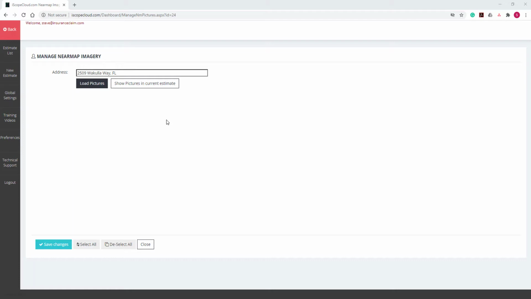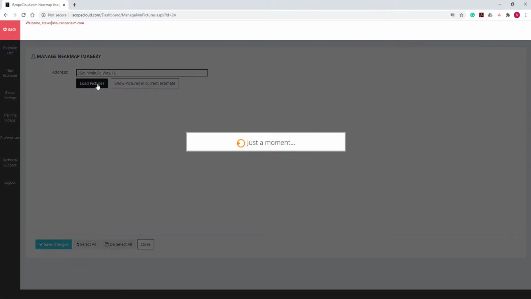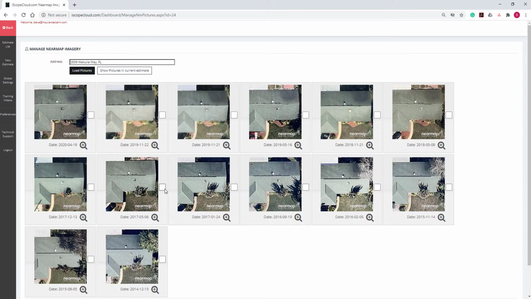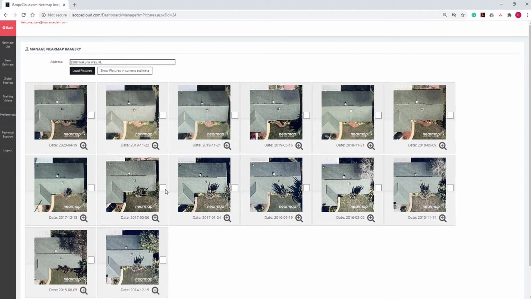Sometimes this is enough information and sometimes it is not. In this case, it is sufficient. After I show you how the imagery is managed, I'll circle back and discuss the address field in a little bit greater detail. The search resulted in 14 images being found.